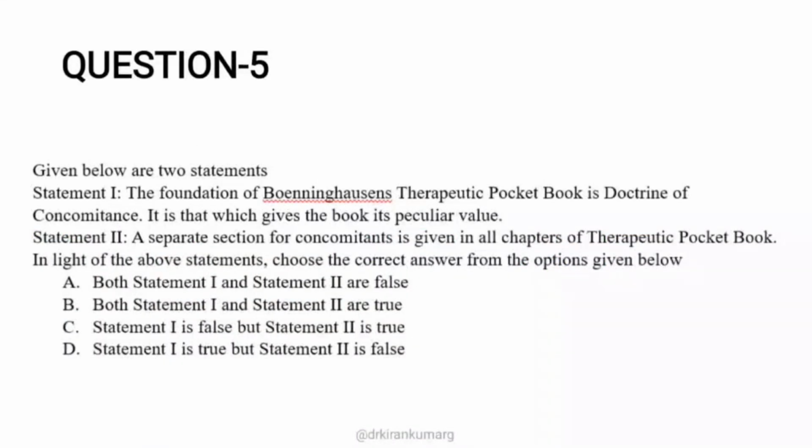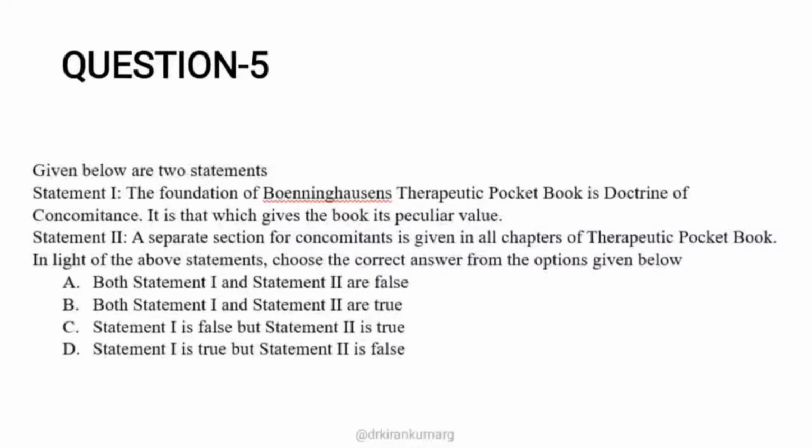This is a statement based question. As I already dealt with in the previous video as well, there will be two statements, in which you need to know the entire statement correctly and tell whether it is true or false. The foundation of Boenninghausen's Therapeutic Pocketbook is the doctrine of concomitants.